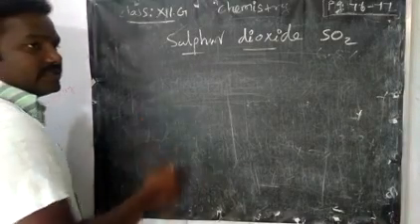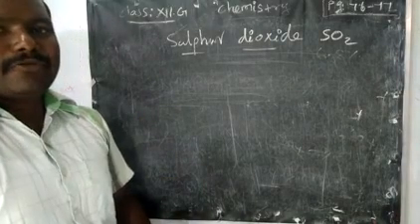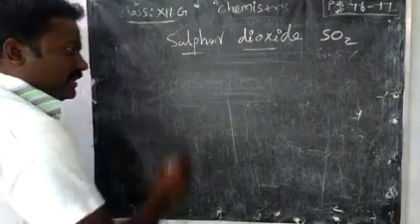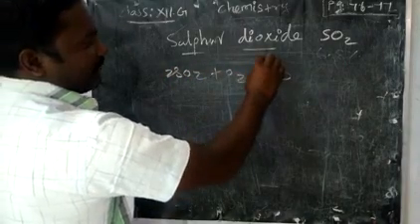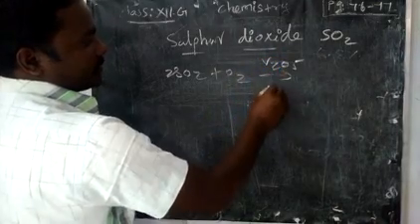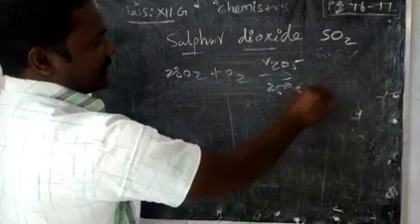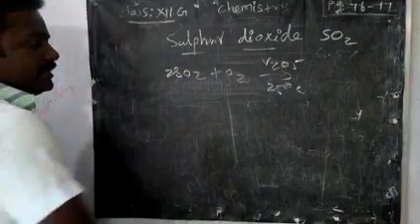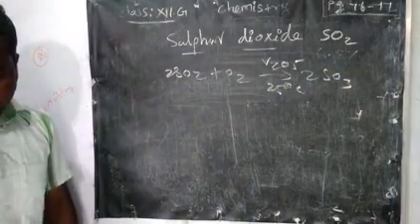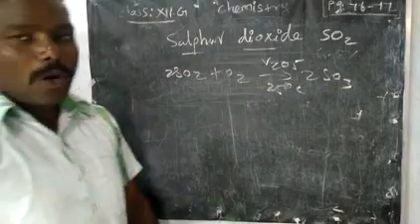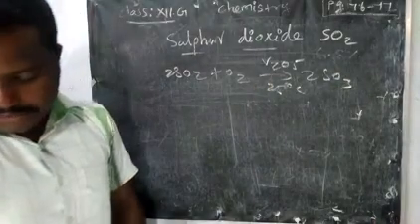Next, reaction with oxygen, right? This is an important type of reaction to prepare sulfuric acid. So if you take SO2 plus O2 in the presence of vanadium pentoxide at 250 degrees Celsius, at high temperature, if you heat it, it will produce 2SO3. So if you dissolve that SO3 in water, you will get sulfuric acid.